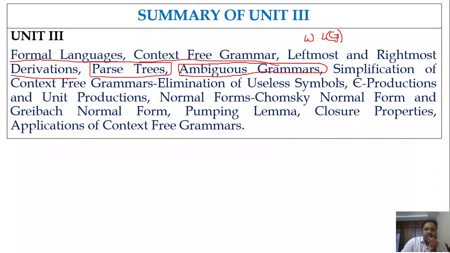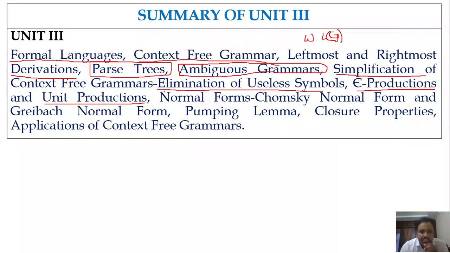Next we discussed the necessity of simplification of context-free grammar, and what simplification of context-free grammar actually means. Then we discussed the techniques for simplifying the context-free grammar. Three techniques are there: elimination of useless symbols and productions, elimination of epsilon productions, and elimination of unit productions. We learned these three techniques with different examples.